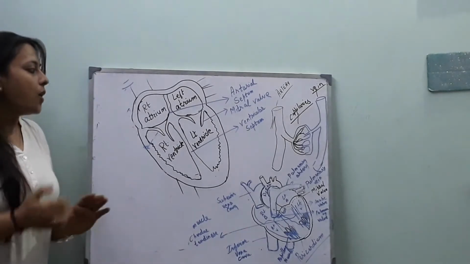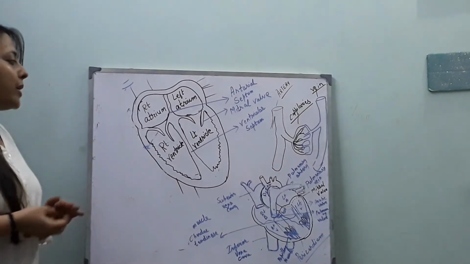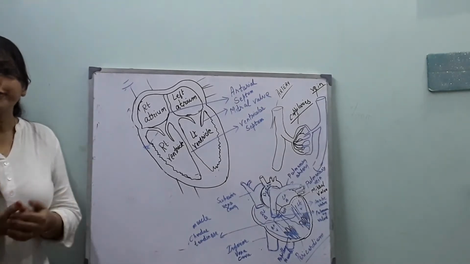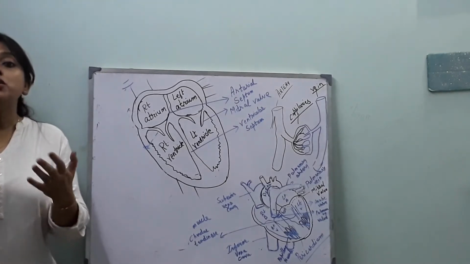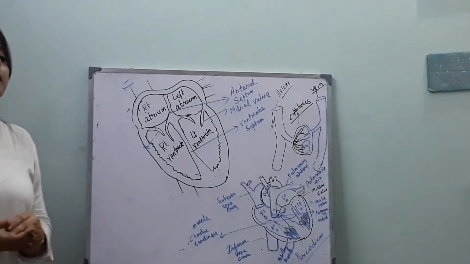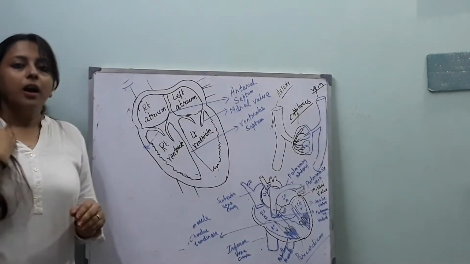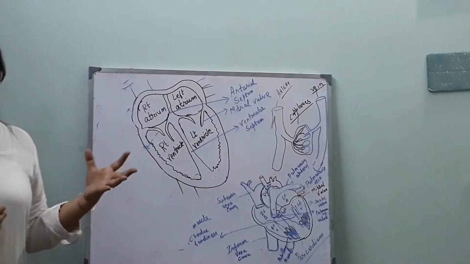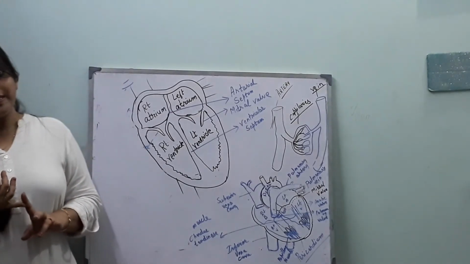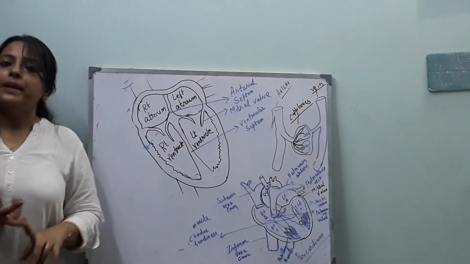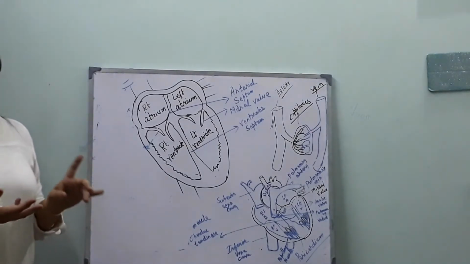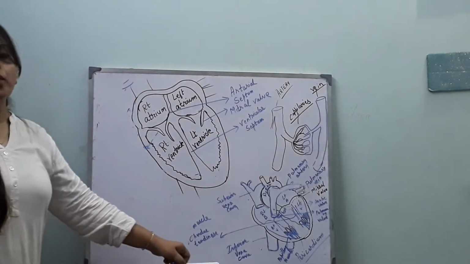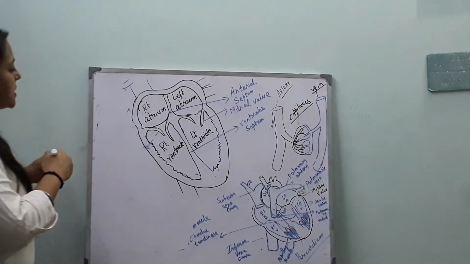Now we should know one more thing: there are two types of circulatory system present in different categories of animals. In insects, there is an open type of circulatory system, but human beings have a closed circulatory system. Reptiles have a closed circulatory system. Now you should know about the open and closed circulatory system.